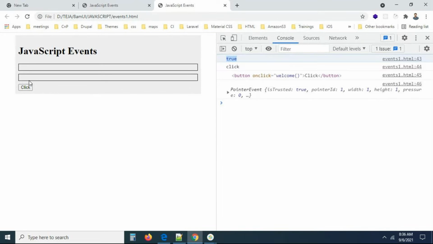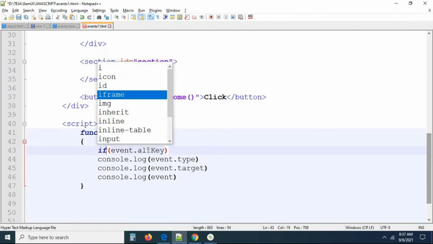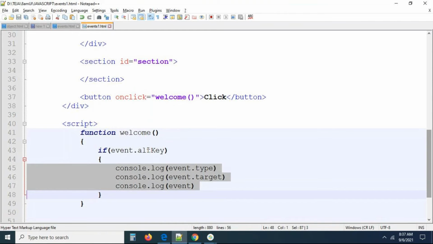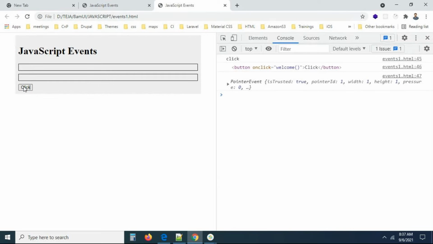Now simply what people will do, you can see, they will write this into one condition. If alt key is true, I want to execute this logic, otherwise I don't want to execute this logic. This is how we can write the logic conditionally. Initially I'm not pressing any alt key, so you can see nothing will be printed in the console. I pressed a click button. Now I'm pressing alt and clicking this. Now you can see the logic is executed by pressing alt key, right?